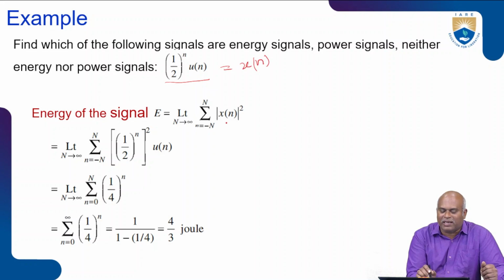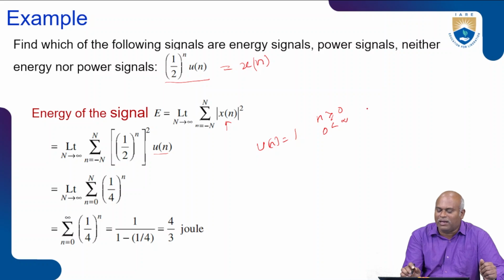We substitute x of n. Then limit N tends to infinity, n equal to minus N to plus N, 1 by 2 whole power n whole square u of n. We know u of n is equal to 1 when n is greater than or equal to 0, and 0 when n is less than 0.